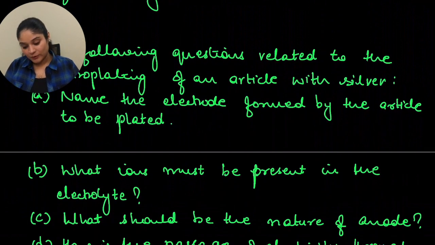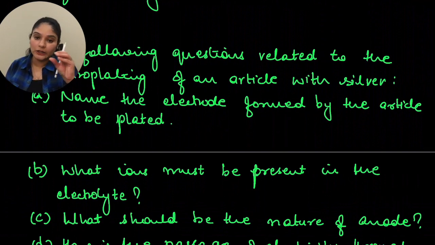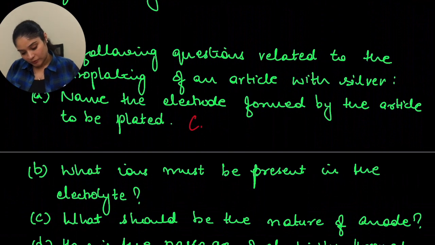Now name the electrode formed by the article to be plated. So that would be cathode, because you always put the article to be plated at cathode. So they said name the electrode. So that would be cathode.